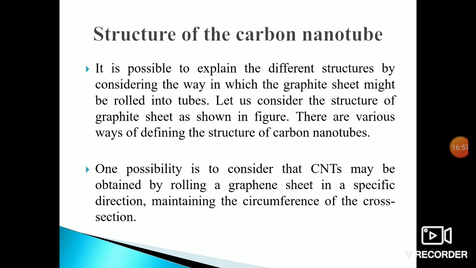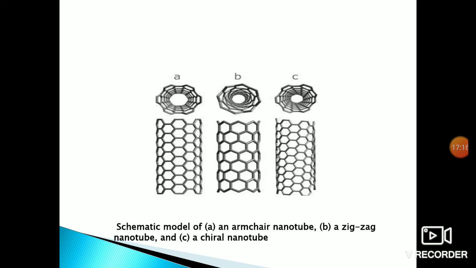There are various ways of defining the structure of the carbon nanotube. One possibility is to consider that the carbon nanotube may be obtained by rolling a graphite sheet in a specific direction, maintaining the circumference of the cross section. See the figure.